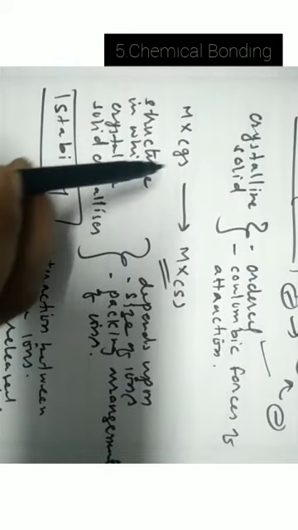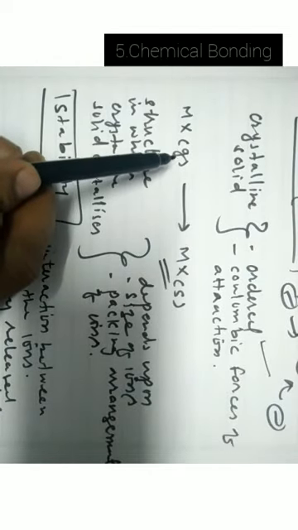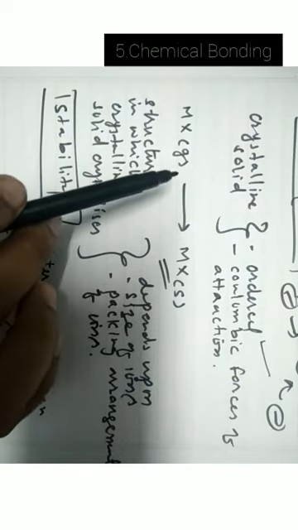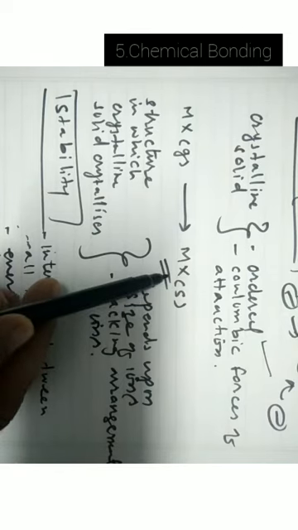Now see here, MX gas crystallized into MX solid. So this ionic solid crystallized from the gaseous state to the solid state. The structure in which the crystalline or ionic solid crystallizes depends upon the size of ion, the packing arrangement of ions and other factors.